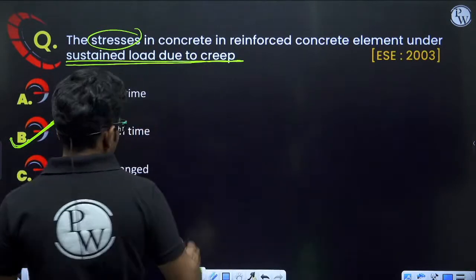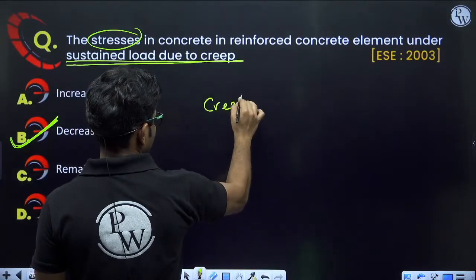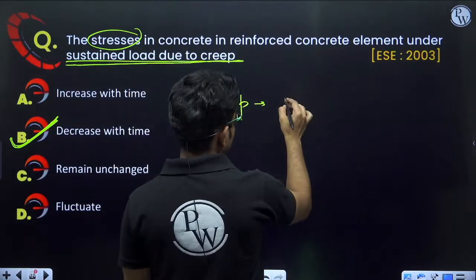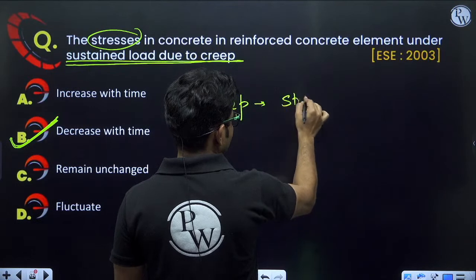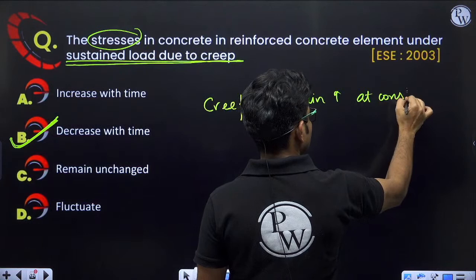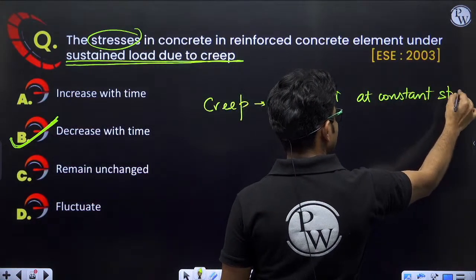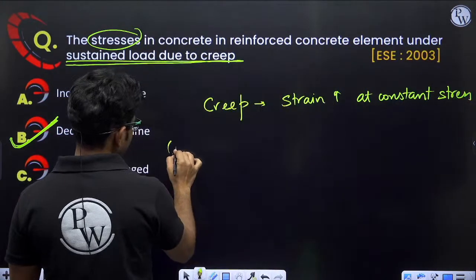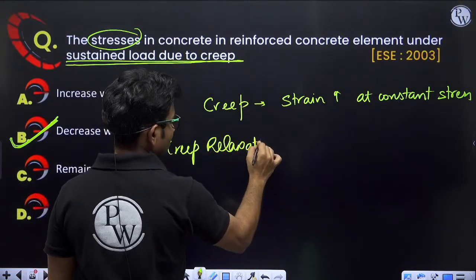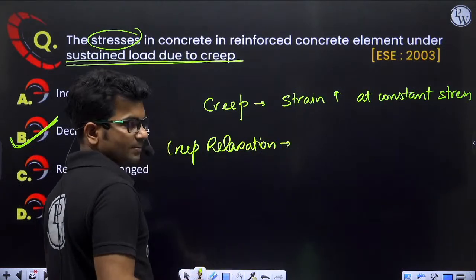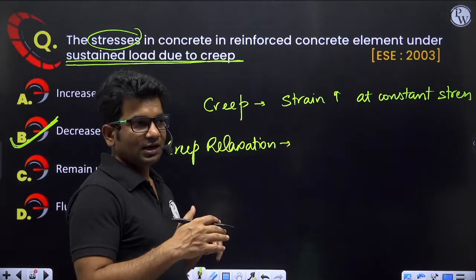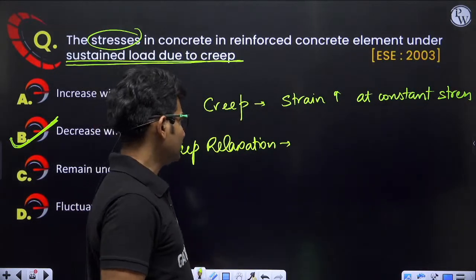See, creep is the phenomenon by which strain keeps on increasing at constant stress. Creep relaxation is a phenomenon that is basically dependent on creep only, but it is manifesting in another way.